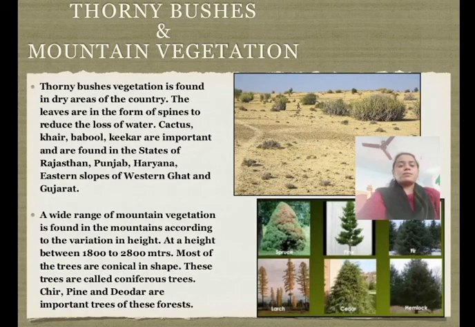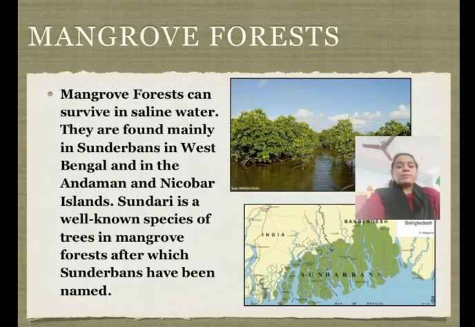Now next we will discuss the mangrove forest. So what are the mangrove forests? Mangrove forests are found in swampy areas which are washed by tidal waters. They are also called tidal forests. They can survive in both fresh and salty water. They are found mostly along coastal regions, backwaters, tidal creeks and marshes. All major rivers of India form deltas when they enter the sea or ocean.